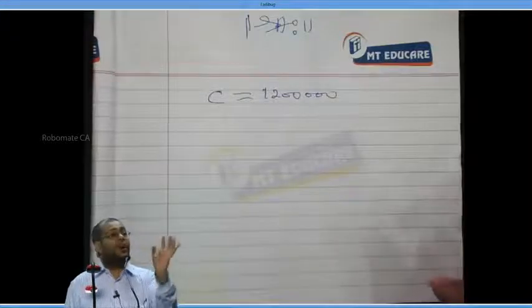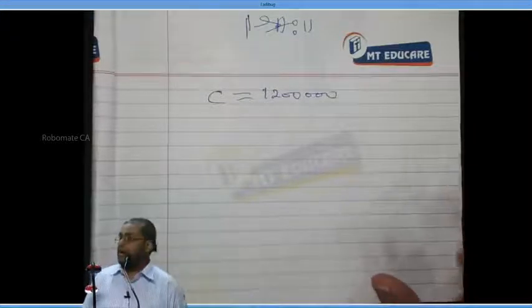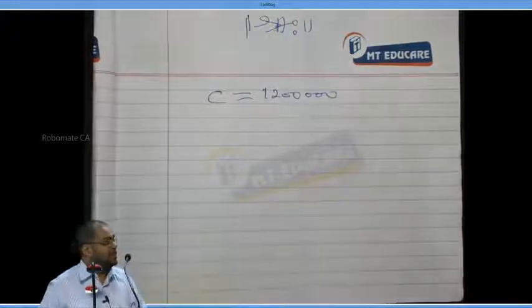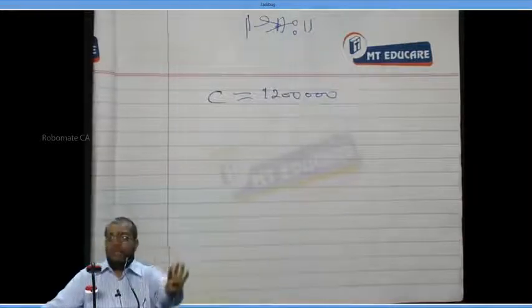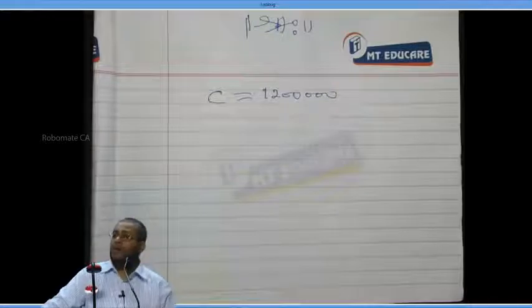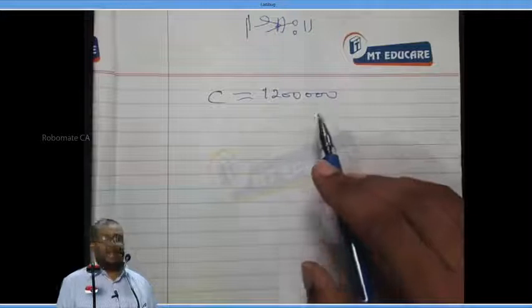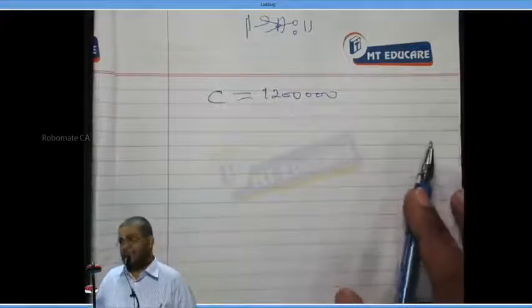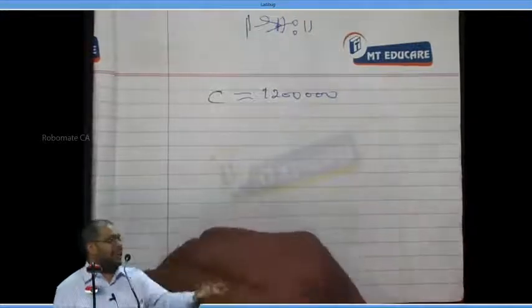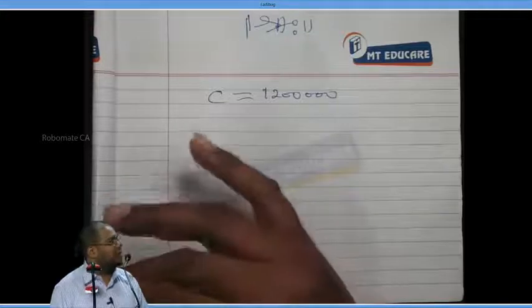The question is, what is the optimum lot size? Something similar to EOQ. EOQ is for raw material. The Bowman model is for cash. The raw material consumption here is the annual cash requirement. Their ordering cost is the transaction cost. Their holding cost is the interest cost. Yes or no? Yes, sir.